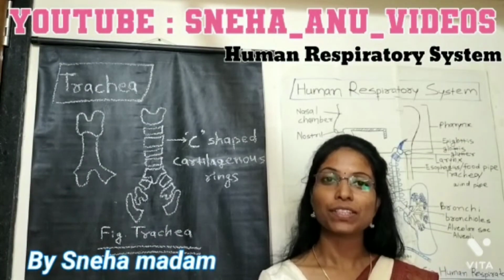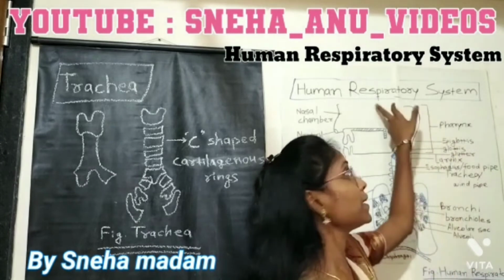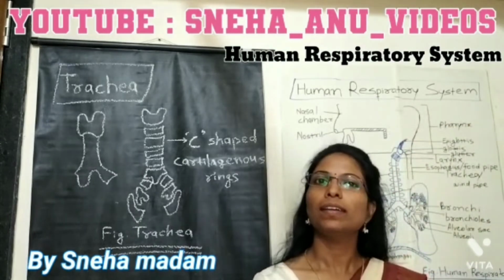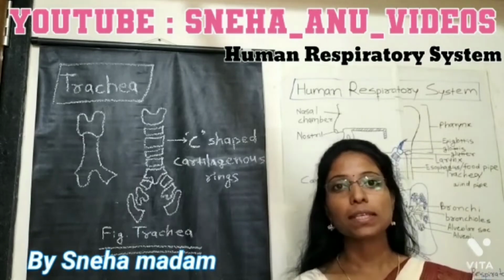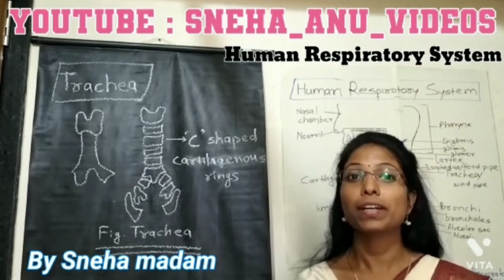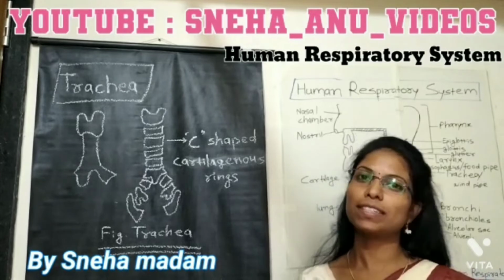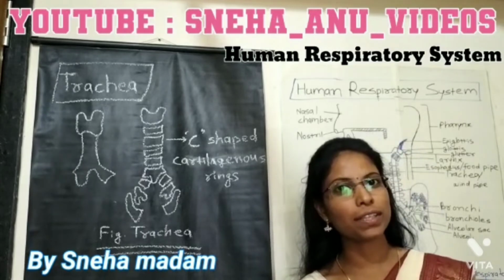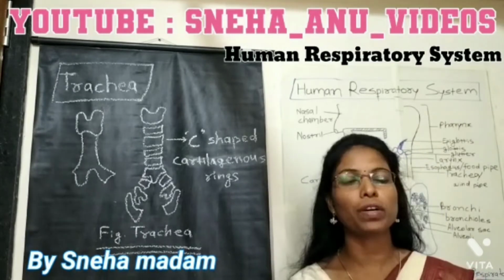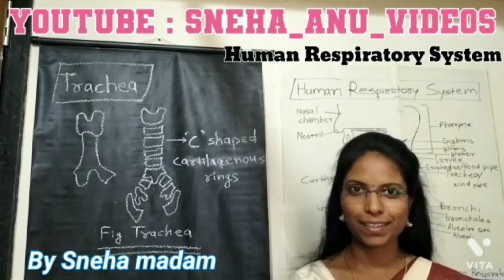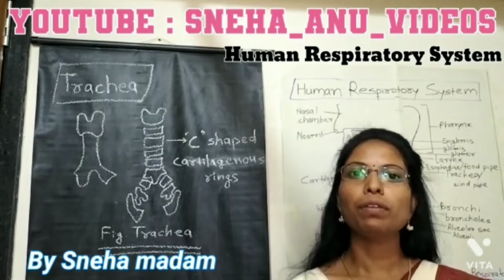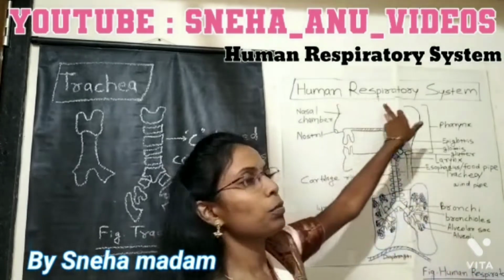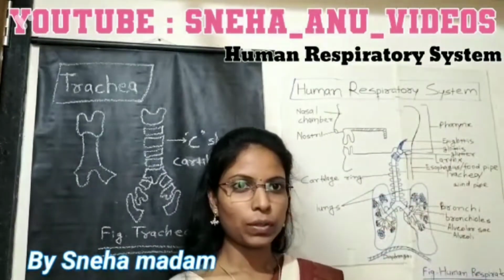Today we will study the chapter Human Respiratory System. Basically, the human body consists of some systems: the first one is the respiratory system, the second is the circulatory system, the third is the digestive system, and the fourth is the excretory system. Of all those systems, today we will mainly study the human respiratory system.